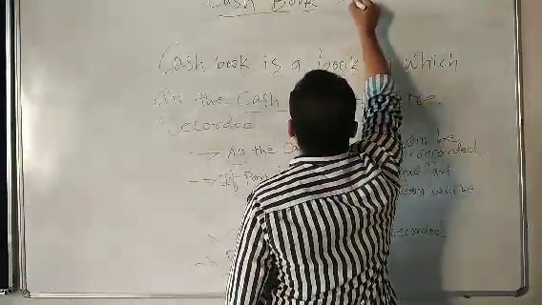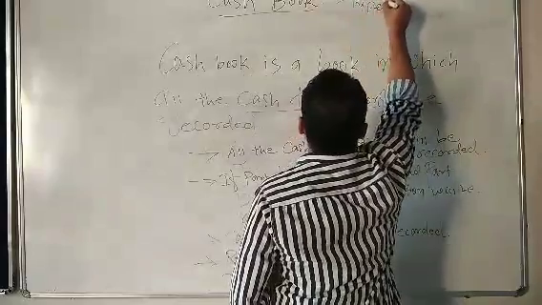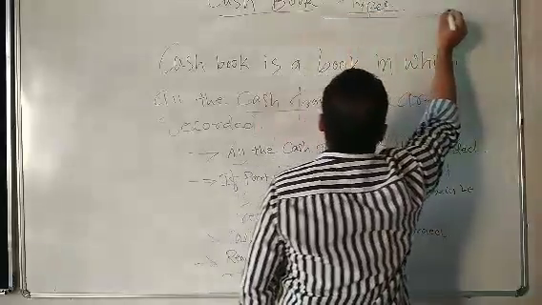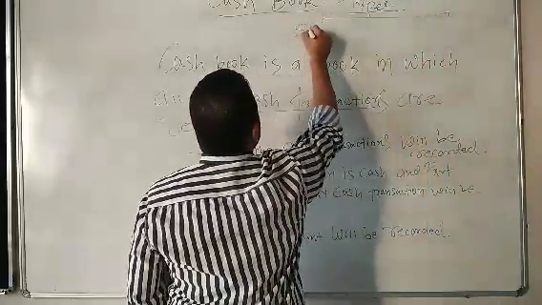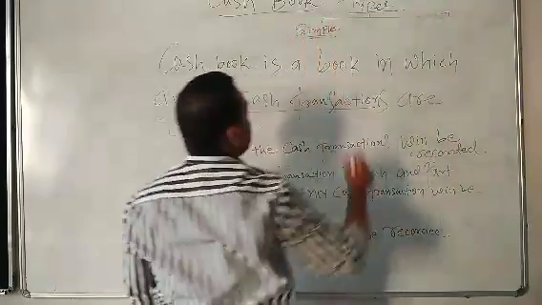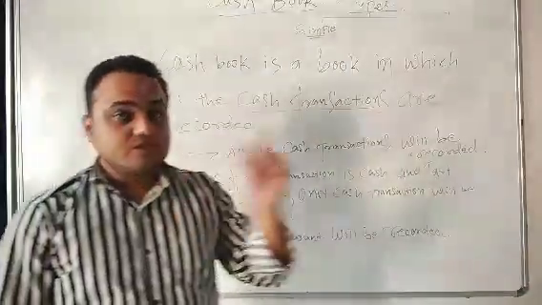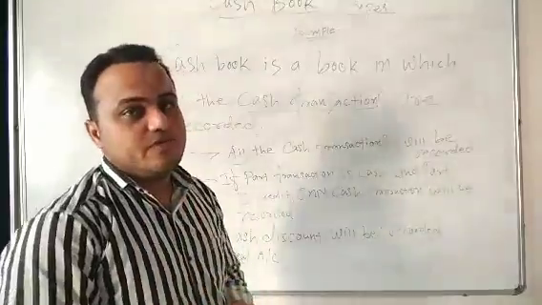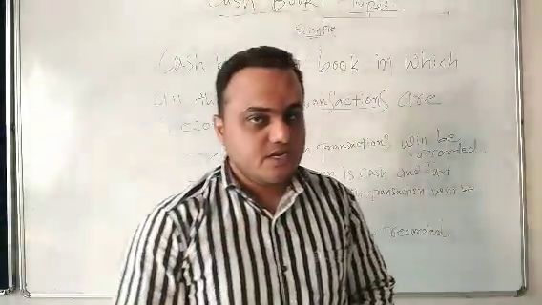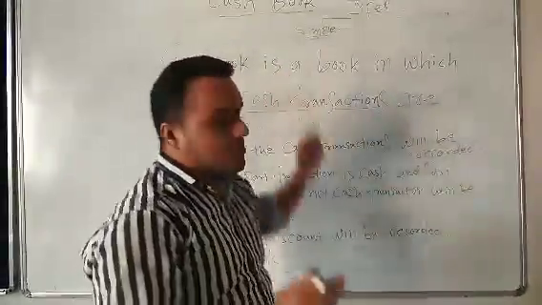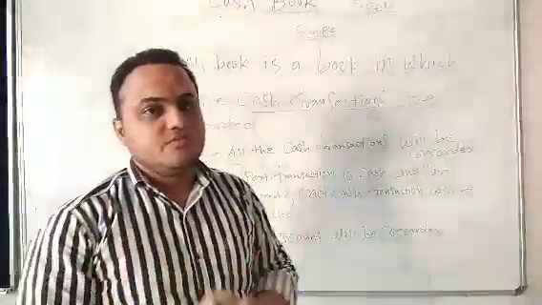So I'll write down here types. Types of cash book, in which one is simple cash book. Now simple cash book means only cash column will be there, only one column will be there. Format I will show you afterwards. But simple means that only cash related things will be there.